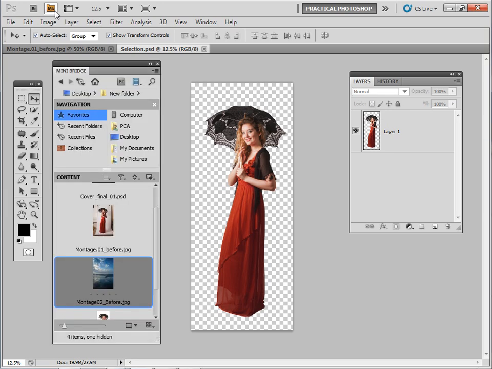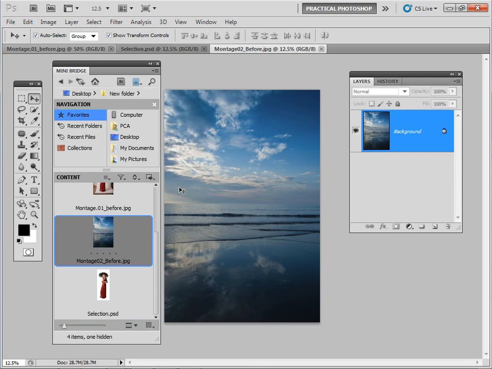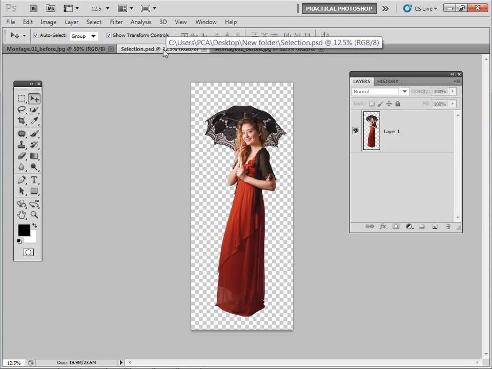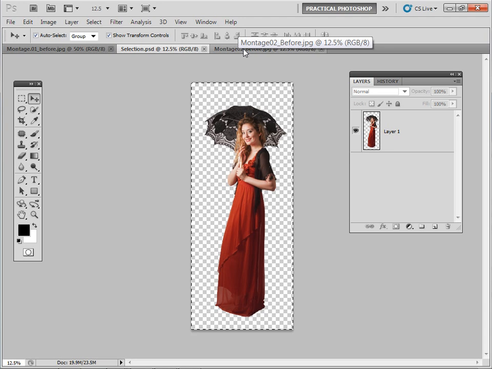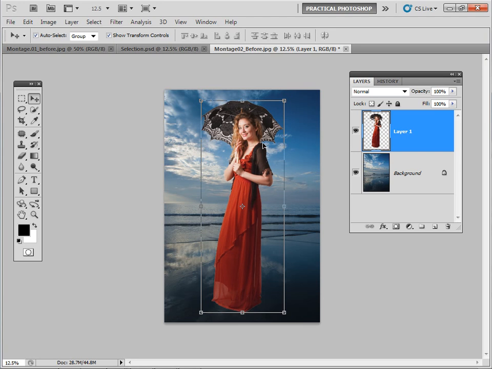So let's go up to Mini Bridge, and we get this really useful little Mini Bridge opening in its own little window inside Photoshop. Let's scroll through to find our background image, montage 02_before, if you're following this tutorial with our images, and double click and it opens up in Photoshop. Let's get rid of that so we've got a nice clear workspace and go back to our main image. Let's go to Select All and Edit Copy, just to make a copy of that selection, and return to our background. We can go to Edit Paste and we paste her in.